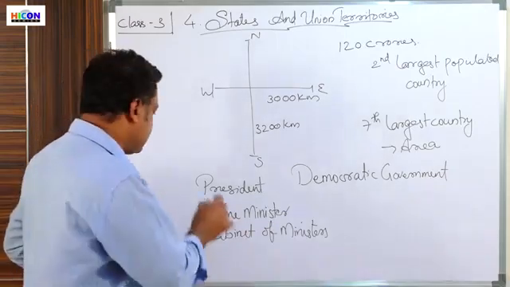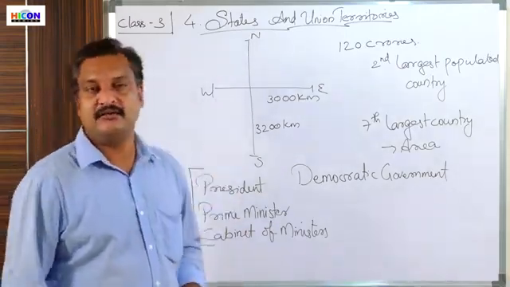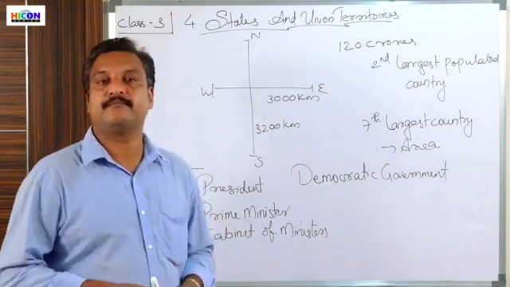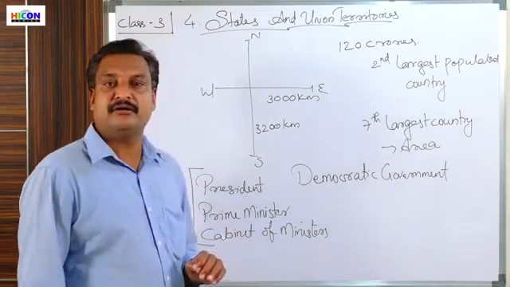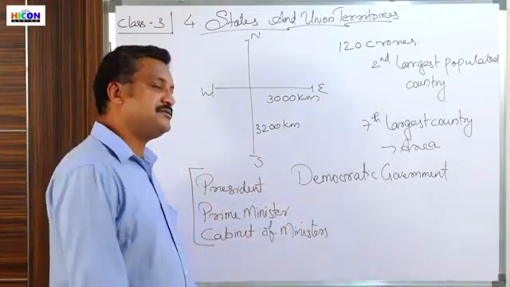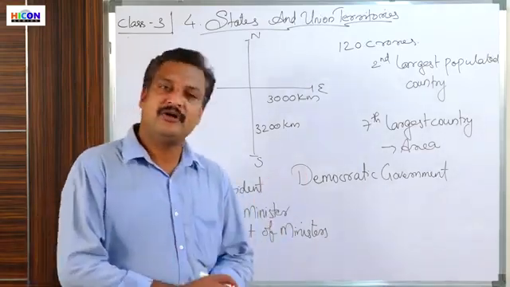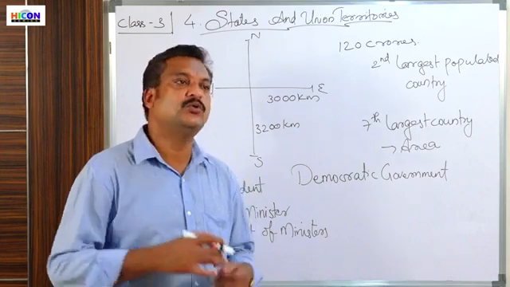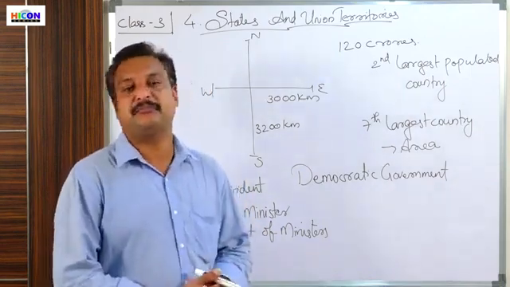So this is the structure of our government in the central ministry. The governance is basically done by the Prime Minister and a cabinet of ministers. Cabinet of ministers is a group of senior ministers who decide the programs that are to be implemented in our country.